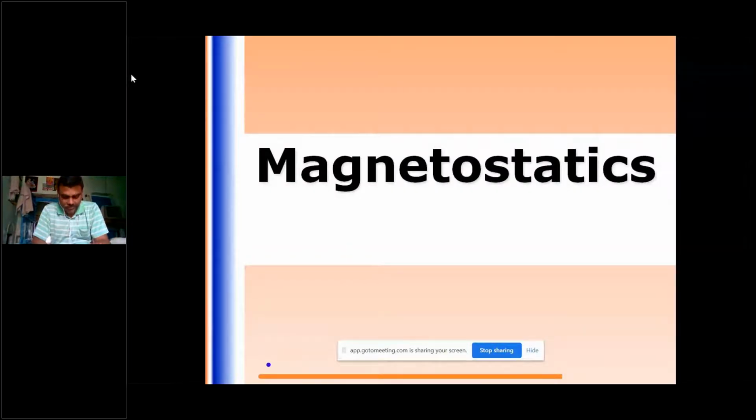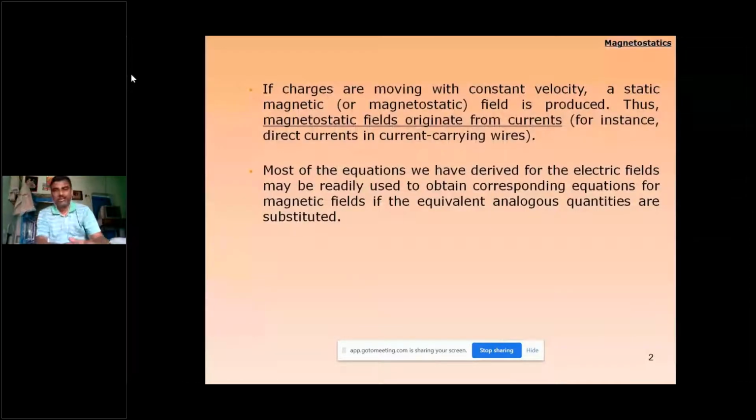Now the magnetostatics. So as earlier we said, when you have static charges, there is the electric field, and once those charges are moving with a steady speed, then we have the magnetic field, and then we have magnetostatics. So if the charges are moving with constant velocity, then a static magnetic field is produced. So magnetostatic fields originate from currents, where we have current carrying wires.